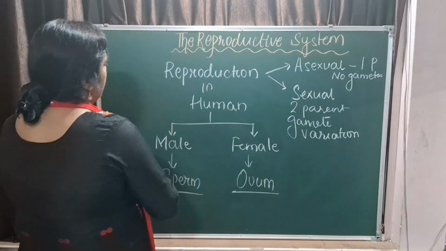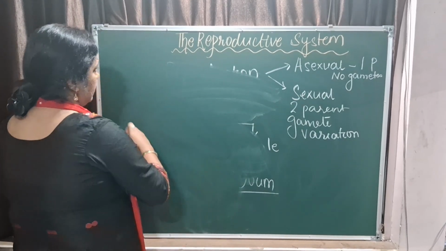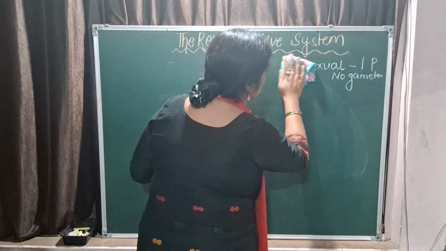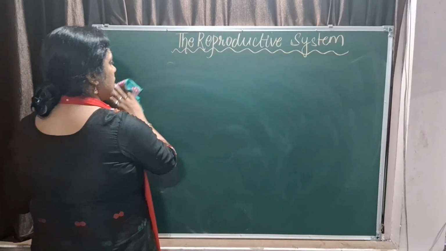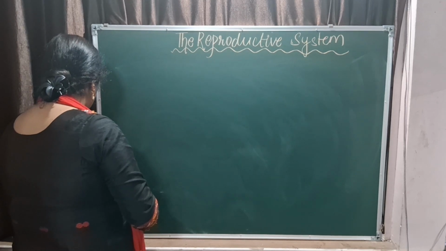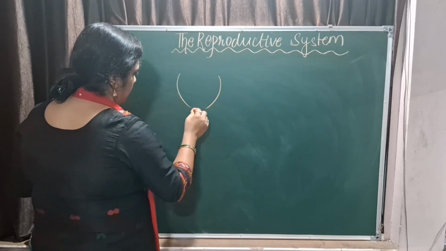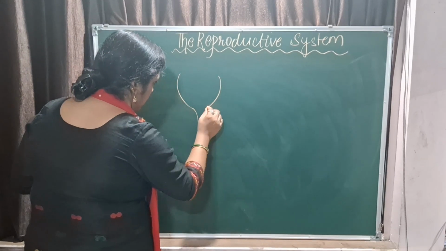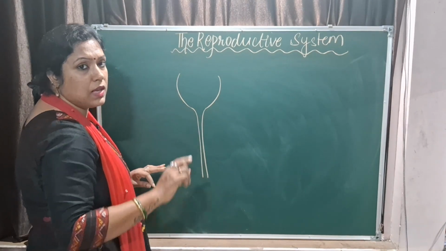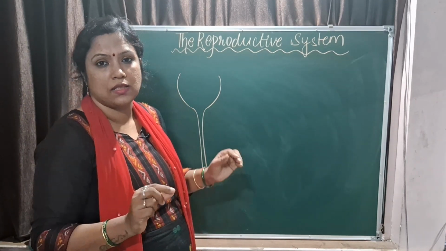Now when you talk about the male reproductive system, we have to talk about the structure, the diagram. You must know how to label the diagram, and I'll draw a very easy diagram for you all so that you understand. Then you have to know what are the ducts present, what are the accessory glands. So we'll go into the detail of the diagram. Before that, you know the urinary bladder and the urethra. We all are aware that males have a longer urethra as compared to females. That is the reason why females are more prone to UTI, that is urinary tract infections, as compared to males.